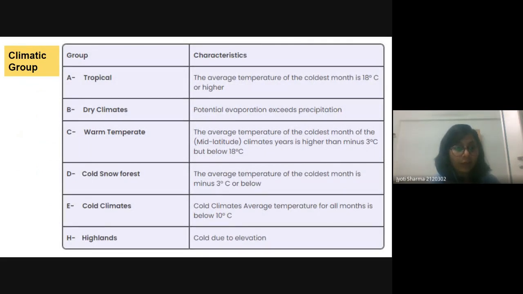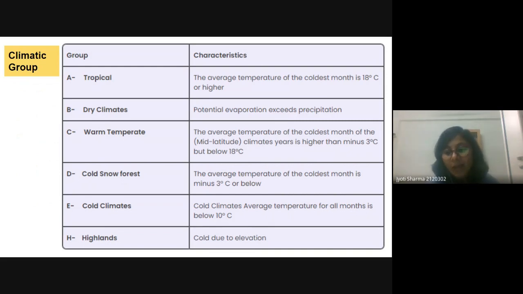So here we have six groups. This H has been added later. A means tropical, B means dry climate, C means warm temperate, D means cold snow forest, E means cold climate. This D is also known as continental, and this E is also known as polar. Don't be confused here.